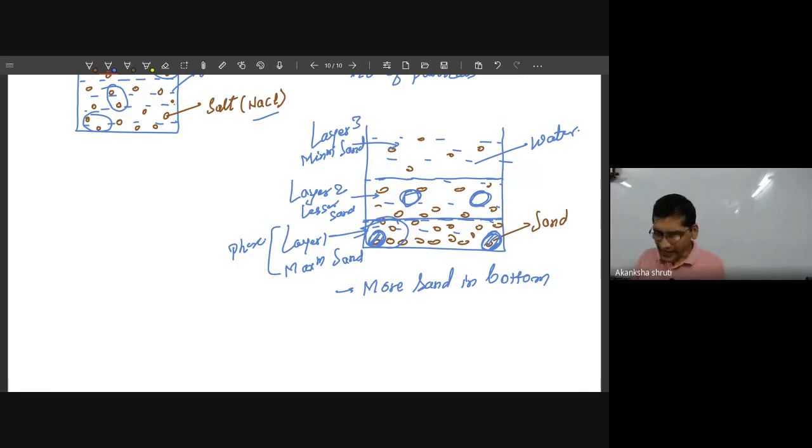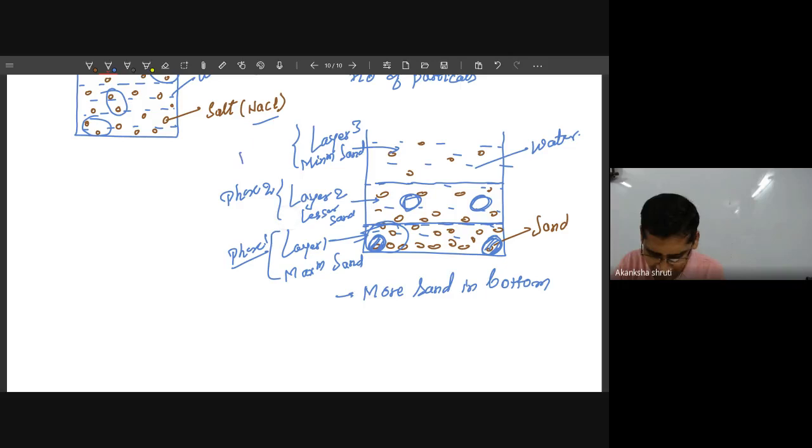So one particular region or volume at a particular level is called a phase. This is one phase, this is the other phase, so you may write phase 2 and phase 3.